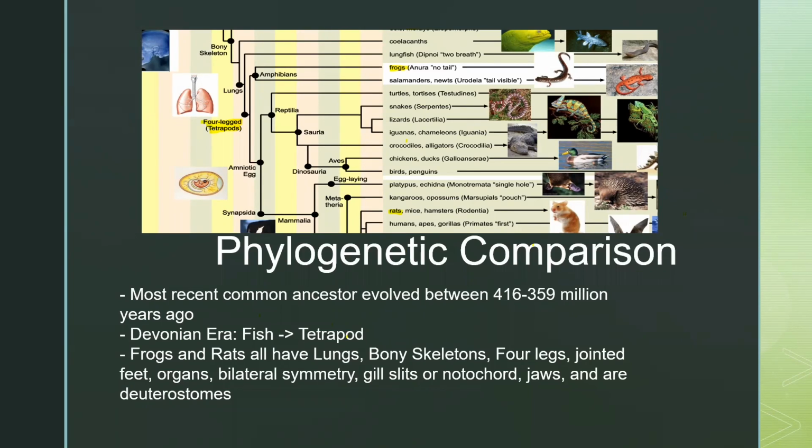So the most recent common ancestor of the frog and rat evolved between 416 to 359 million years ago. This evolution occurred during the Devonian era, and the most significant event or trait of the Devonian era was fish developing into tetrapods and developing weight-bearing limbs. All frogs and rats have lungs, bony skeletons, 4 legs, jointed feet, organs, bilateral symmetry, gill slits or notochords, jaws, and are deuterostomes.